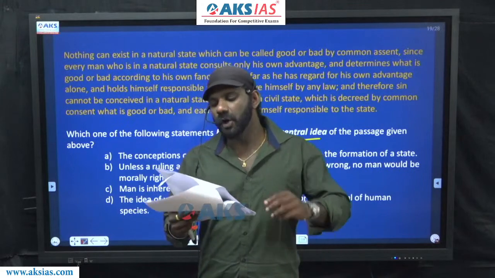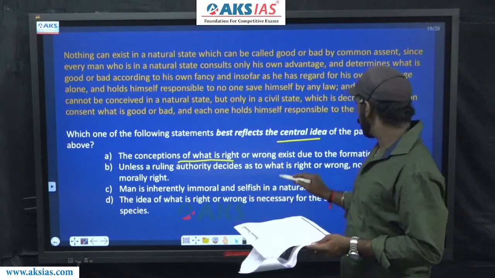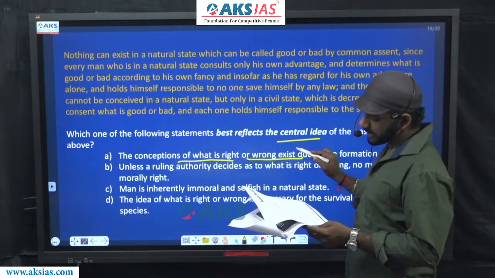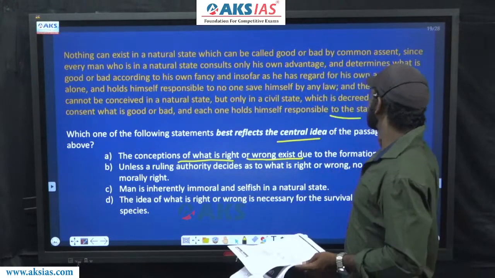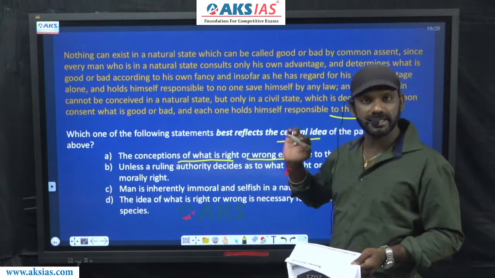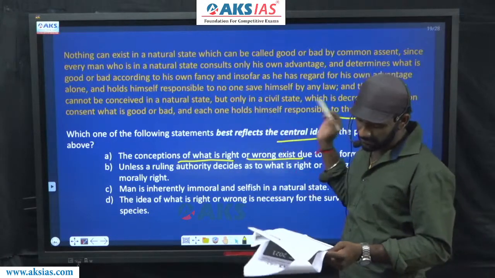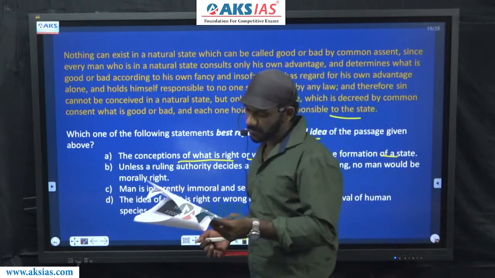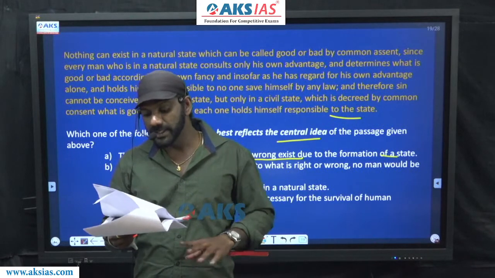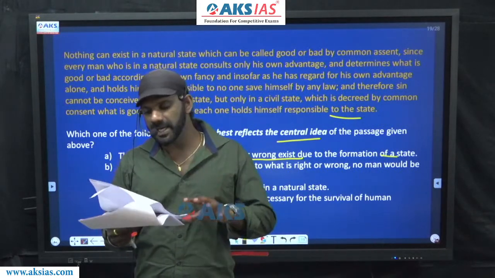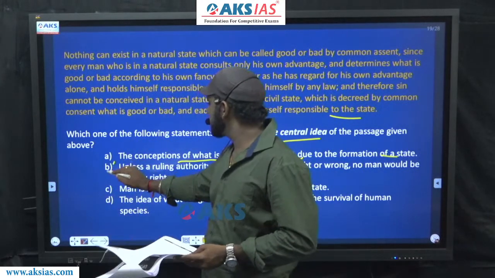Come to A. The conceptions of what is right or what is wrong exist due to the formation of a state. Yes, this is the piece of information, or this is the topic on which most number of details are given here, or this is a topic being explained by the author. Leave it there, come to option B. B says, unless a ruling authority decides as to what is right or wrong, no man would be morally right. A man being morally right is not explained by the author. B is eliminated.